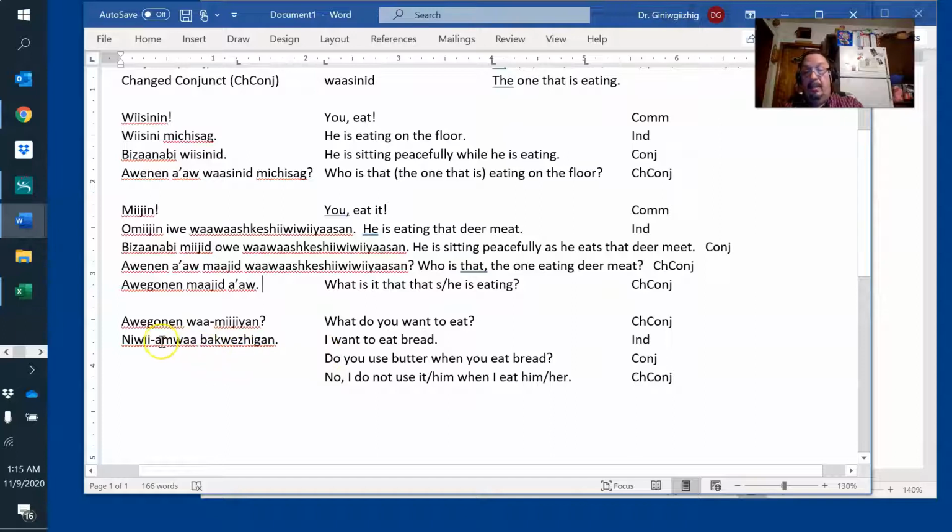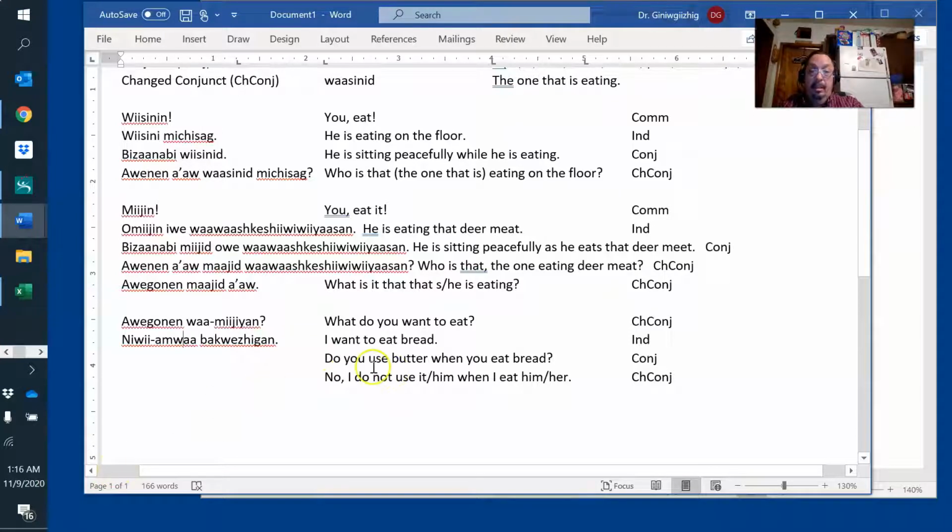And now we got to use amo or moi. That's for animate things, and bread is animate. So you say Wejibwemojig. I want to eat bread. This is an independent form with this verb subject, tense, verb, object. I want to eat him or her bread.